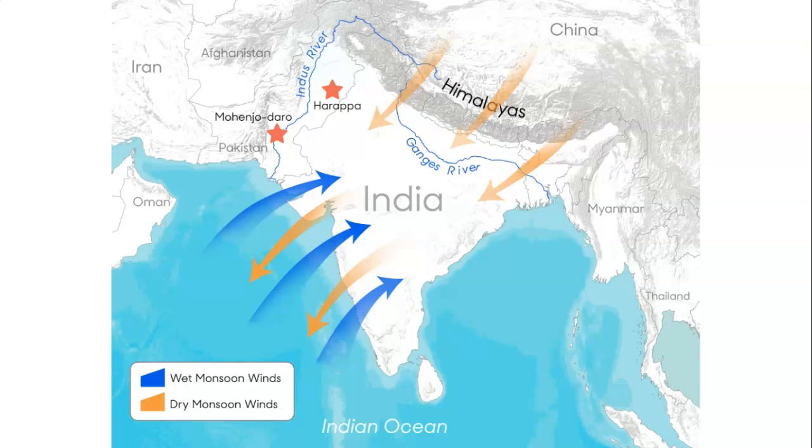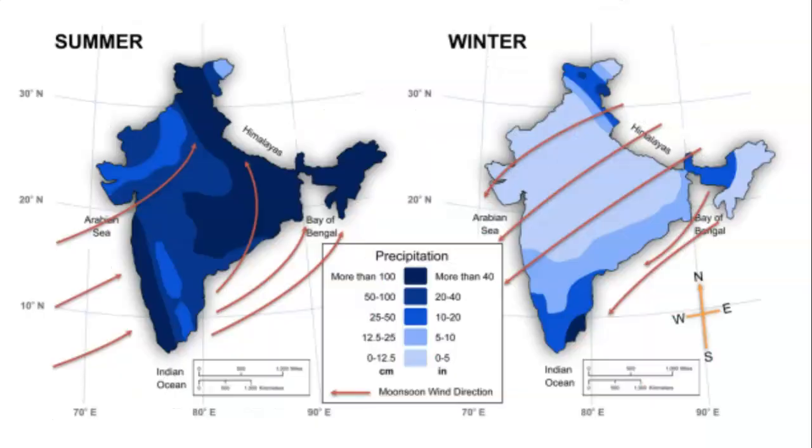Let's take a closer look at the monsoon climate. Monsoon is a word that means great wind, not rain. There are two types of monsoon winds, wet wind and dry wind. In the summer season, or monsoon season, the wet monsoon wind comes in from the ocean and causes rainfall. In the winter season, the dry monsoon winds come from the Himalayas and blow out towards the ocean. What makes these winds wet or dry?